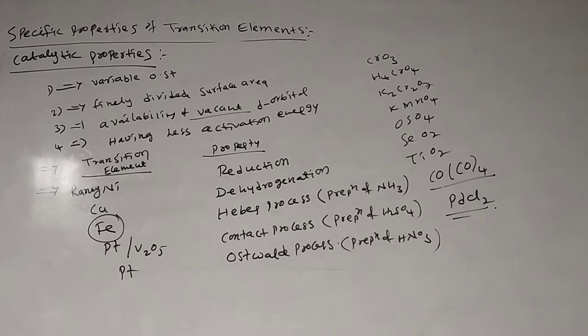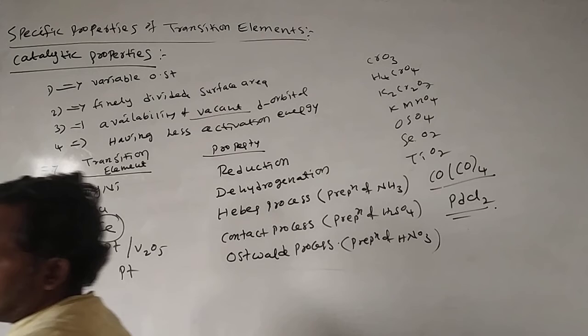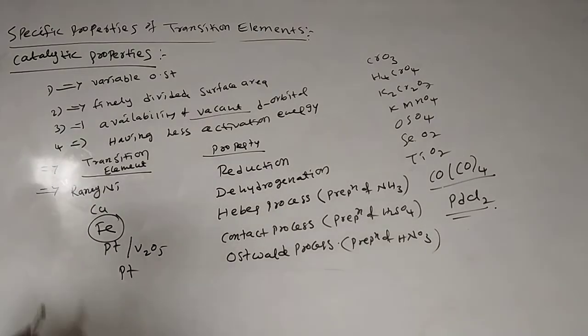The element or group which shows the catalytic property, which is not consumed in the reaction and which alters the activation energy, we call a catalyst. These are the important specific properties of transition elements.